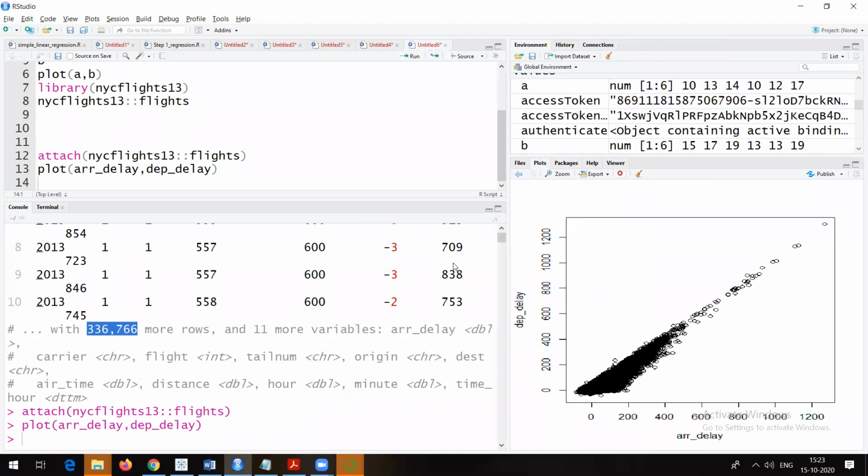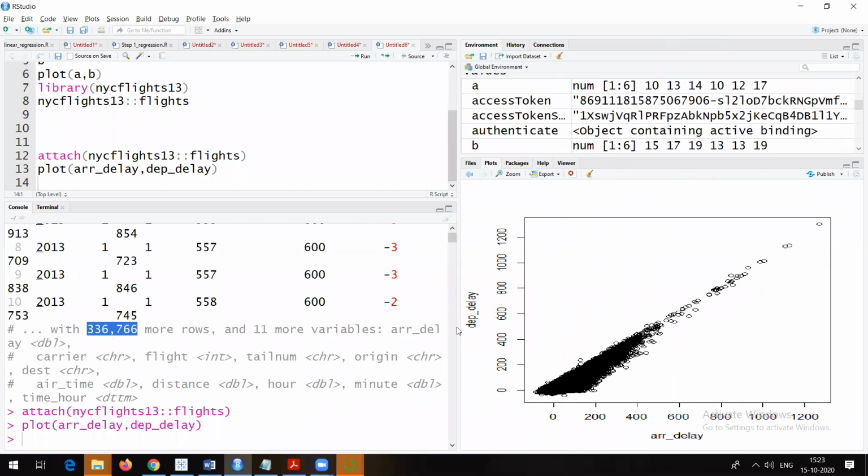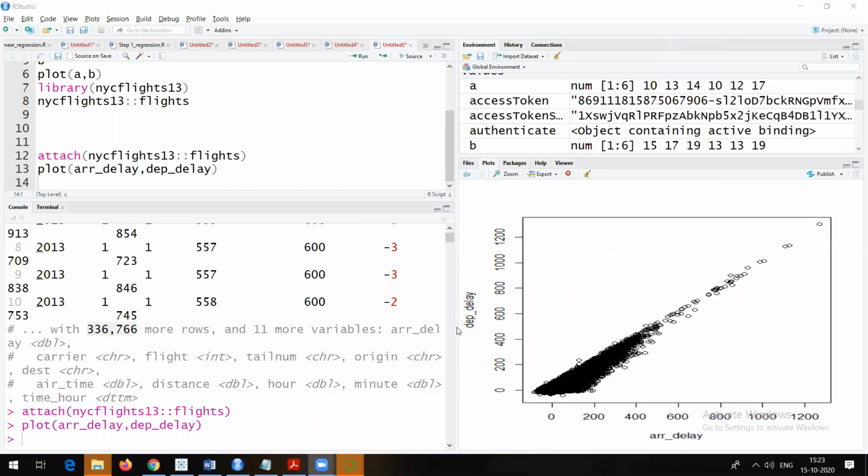See, now what you can notice from this particular visualization is, on the x-axis you have arrival delay, and on the y-axis you have departure delay. So overall the situation is like this: as the arrival delay increases, departure delay also increases. So they are actually related linearly. As and when arrival delay increases, departure delay also increases.